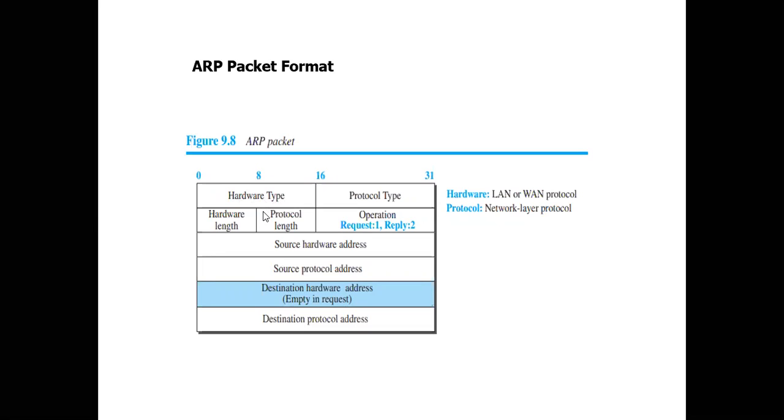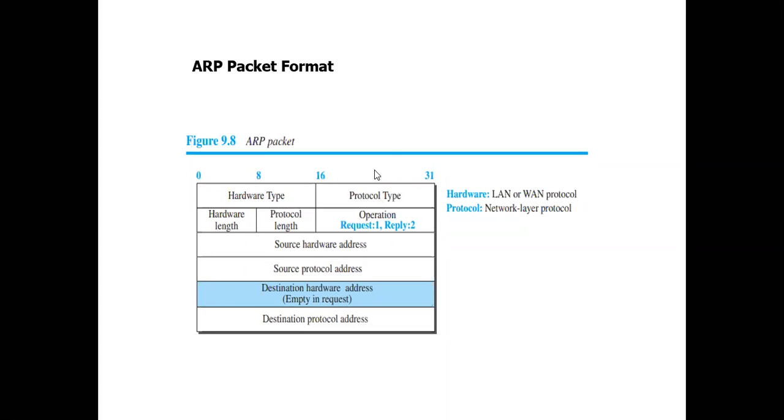Hardware type indicates the type of the link layer protocol, because we are dealing with hardware, which can be the links, the wires, all those things. For example, for Ethernet, the hardware type is represented with 1.